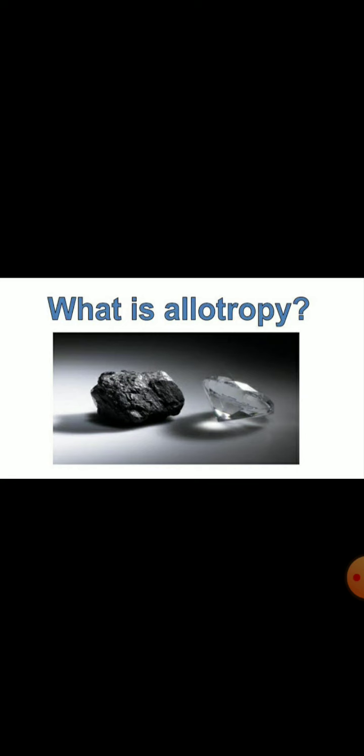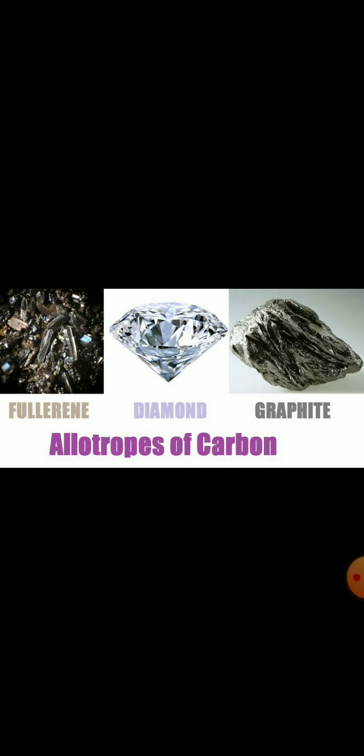Here also, we'll learn the allotropy of carbon, which means carbon exists in more than one different form, and these different forms are called allotropes. The property of existing in different forms is called allotropy, and the different forms are called allotropes.